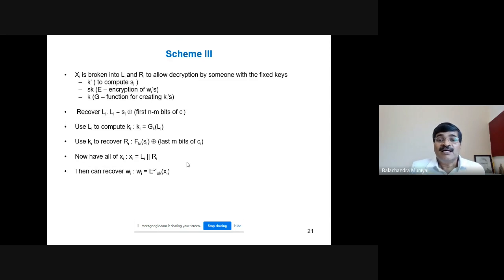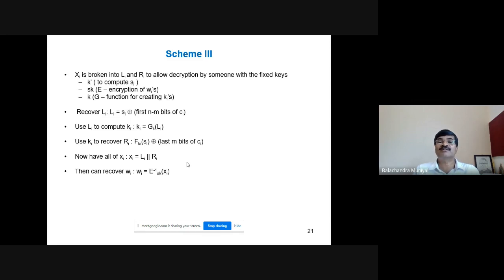Now, you need to know how the client will decrypt the documents provided by the server. It is very simple to understand. You know that XI is broken into LI and RI just to allow decryption by someone.